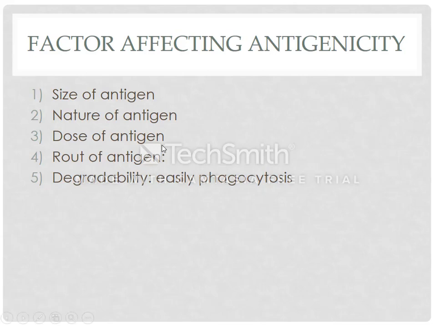Those antigens that are injected subcutaneously will reach the immune system rapidly as compared to intravascularly or through mouth. Because when you introduce an antigen subcutaneously, it will enter through the lymphatic system into the lymph nodes, where it is presented to the T cells.